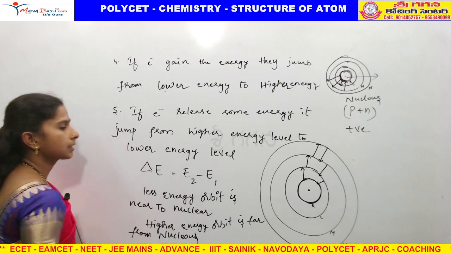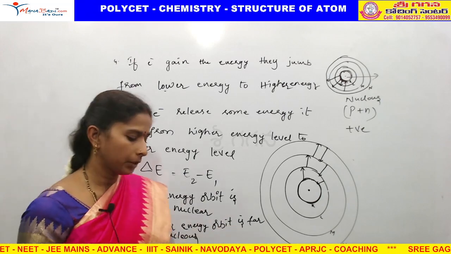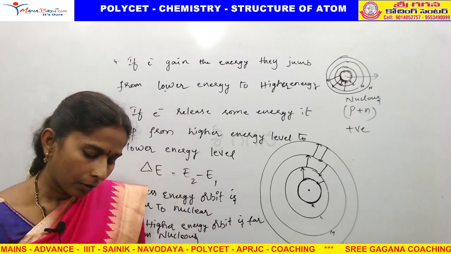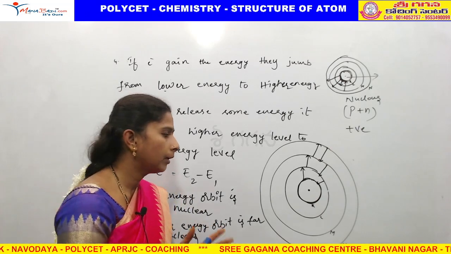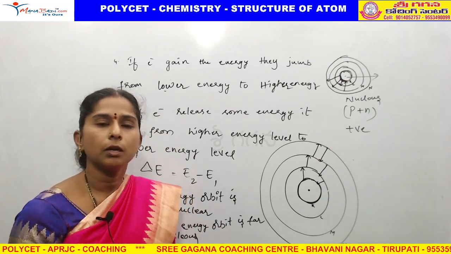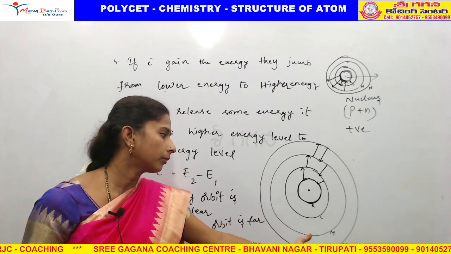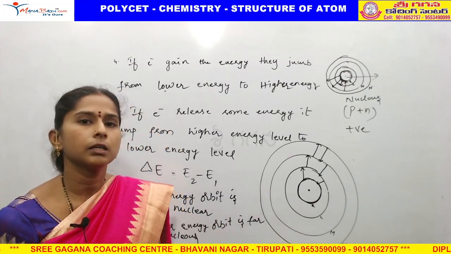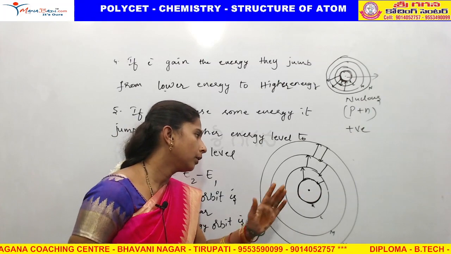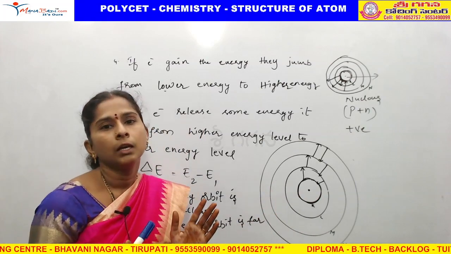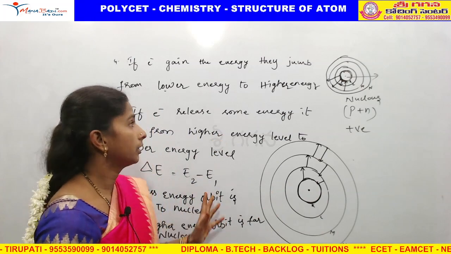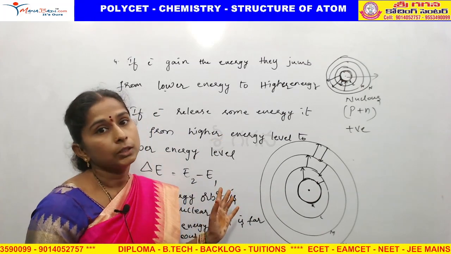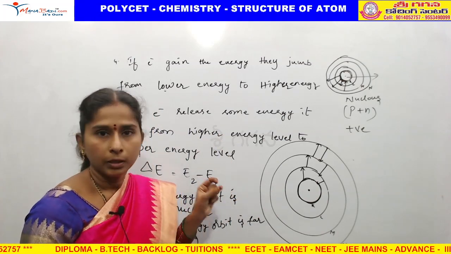So they may ask the question: which shell has the less energy? The K shell. Which has the more energy? Obviously the N shell, which is far from the nucleus. The one very near to the nucleus has less energy. This is Bohr's atomic model, the successful theory we are following till now.